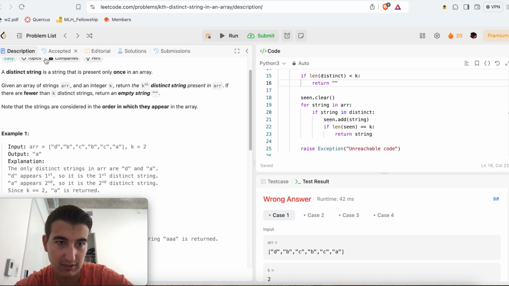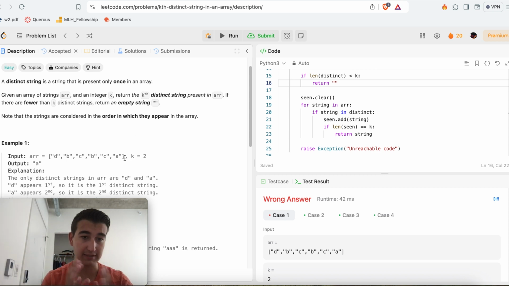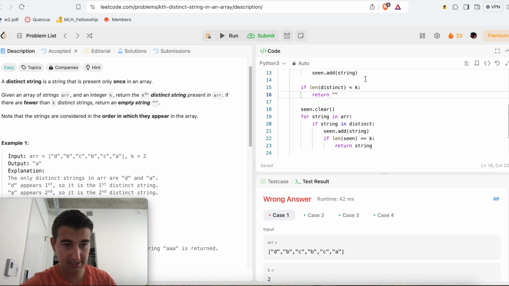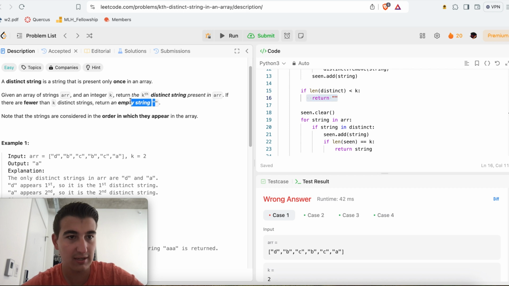Very nice. Okay, but the idea is this. We've populated our distinct set, and then, of course, we want to return the kth distinct string that we saw in our array. But again, we don't have an ordering of the elements from the distinct set. We just have the elements themselves. Now, of course, if the number of items inside of this distinct set is less than its value k, then there is no kth distinct string. There are fewer than k total distinct strings, so we can just return empty string, as they said, if there are fewer than k distinct strings.